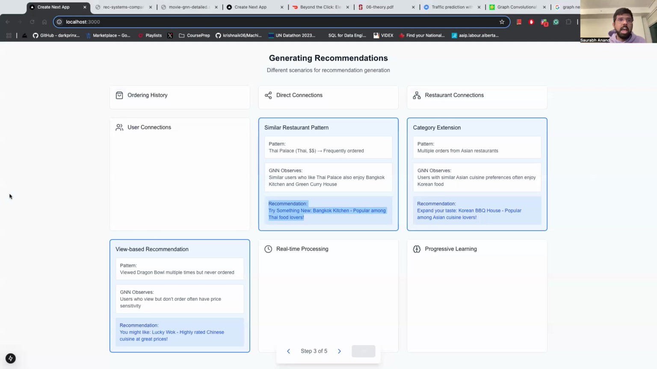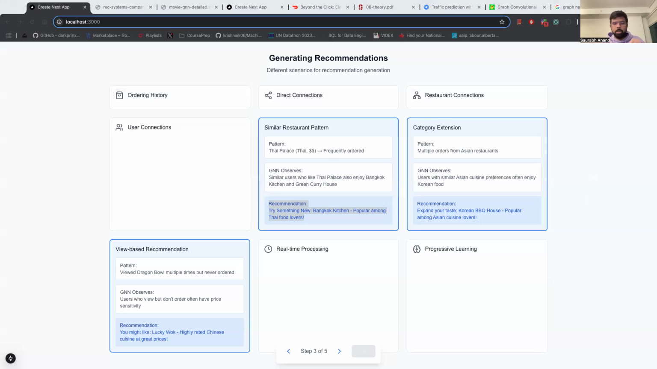So you see how it is analyzing the granularity of all the features available to make such personalized recommendations. Now there's view-based recommendations, right? As we saw, Sarah had viewed Dragon Bowl multiple times but never ordered, as we saw in the first ordering history. So the GNN will observe that users who view but don't order have a price sensitivity, because they have viewed it and haven't ordered.